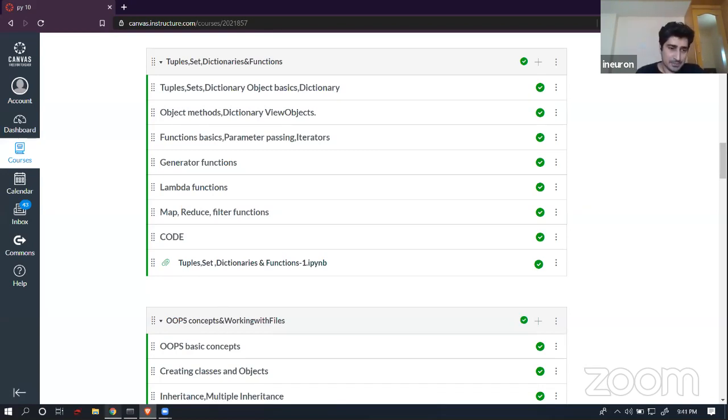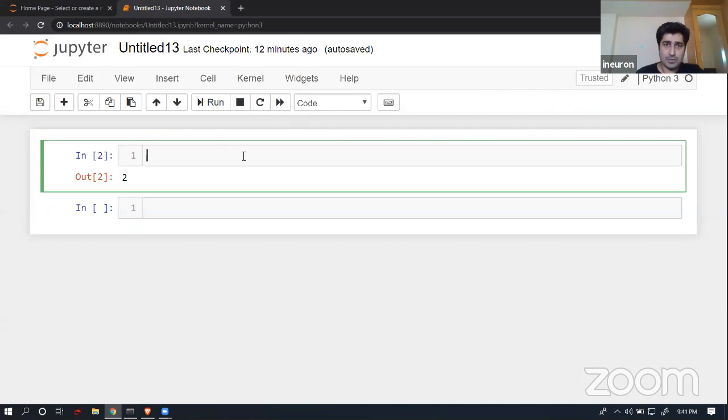Coming back to the lecture, in today's section I will be talking about a different kind of collection again. One kind of collection that we have discussed was a list. We can create any kind of list and store any kind of data. It could be a nested list, it could be a flattened list, it doesn't matter at all.